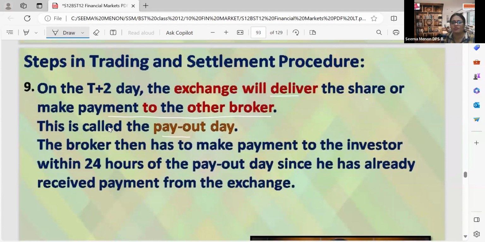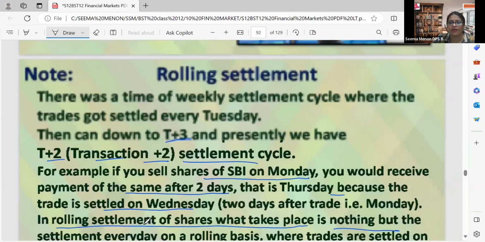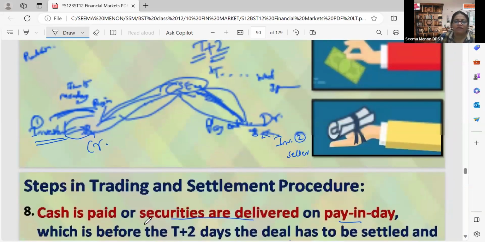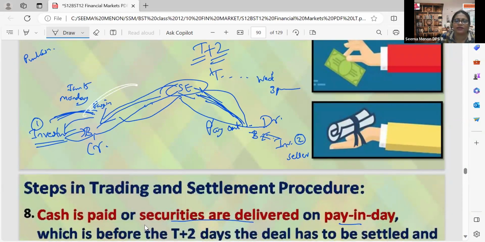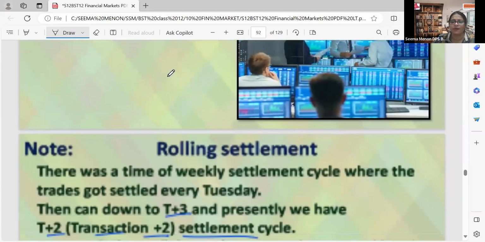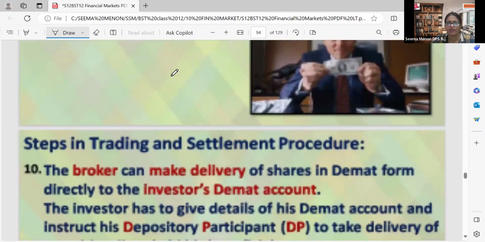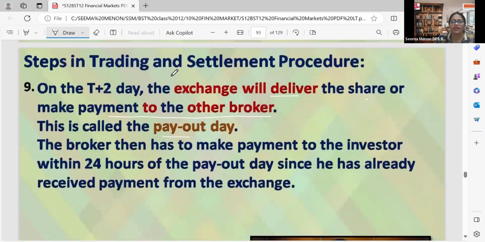The broker then has to make payment to the investor within 24 hours. So pay in day, here again I will go to that example. Whatever I purchased, there comes a day that is my pay in day with the stock exchange. And from the stock exchange, it will go to the seller's broker, that is called payout day. There also it can take 24 hours. Once the payment is received by the broker, within 24 hours it should be credited to the seller's bank account. I hope you are clear with that. And this day is called payout day. That should be done within 24 hours.